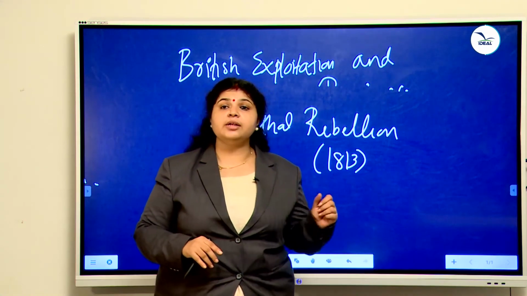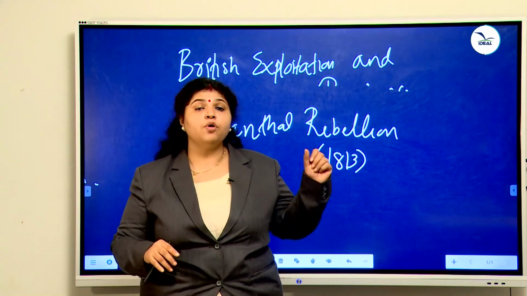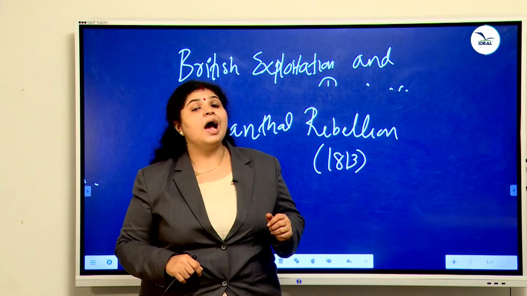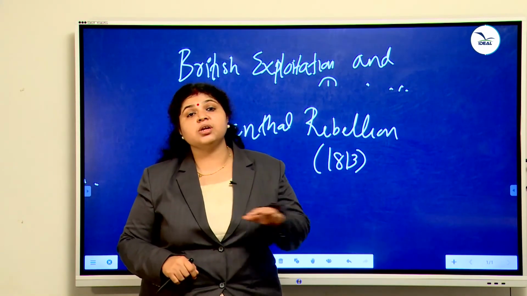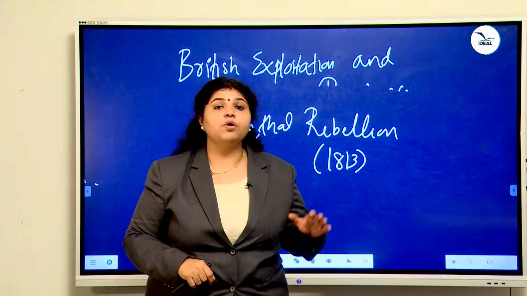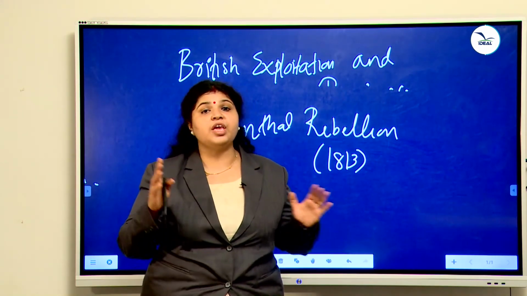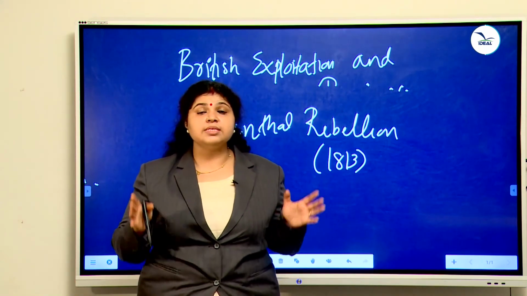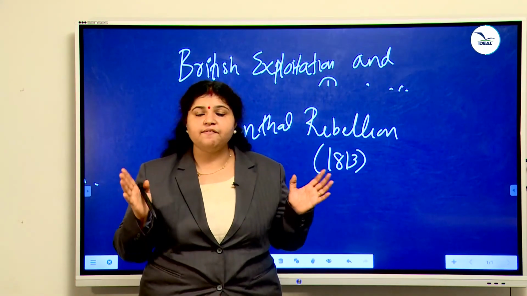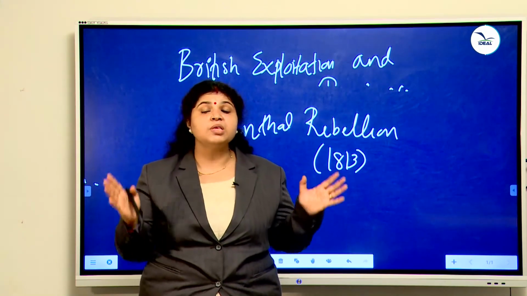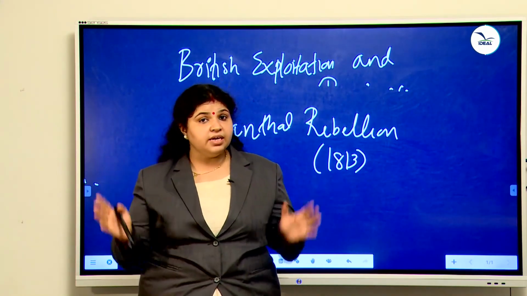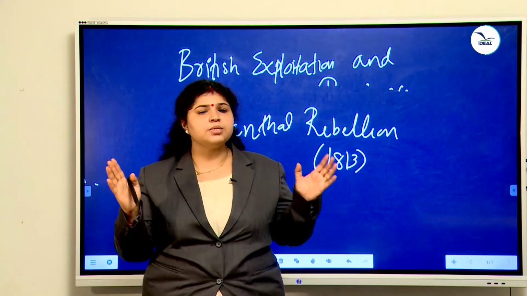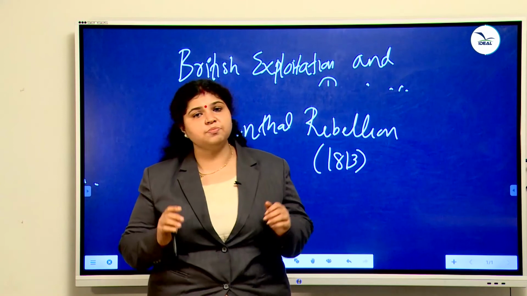The British took them to work for laying railway lines and to work in plantations. At the same time, the British cleared forest for laying railway lines, and trees were taken for shipbuilding. So at last, the Santals were totally fed up and took arms against the British under the leadership of Siddo and Kano. The Santals had a heroic struggle against the British.